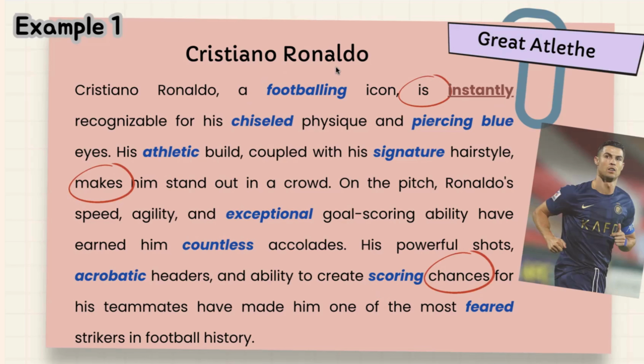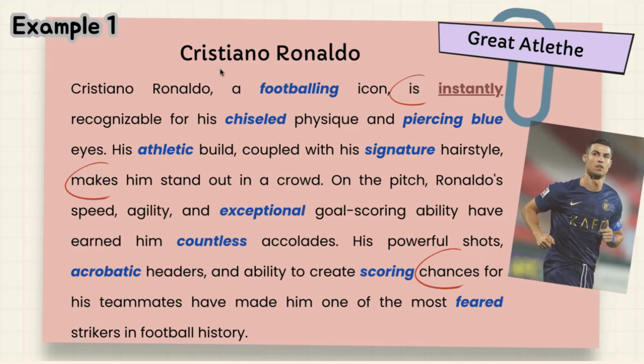After you analyze this text, you are going to find out that adjectives are really useful for describing things or people, like Cristiano Ronaldo described by footballing, chiseled, piercing blue, athletic, signature, exceptional, countless, acrobatic, scoring, and feared. There are many adjectives as modifiers of nouns, like footballing. It is an adjective from a present participle and a modifier of icon. Icon here is a noun.